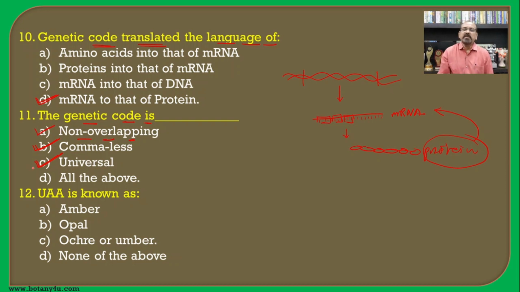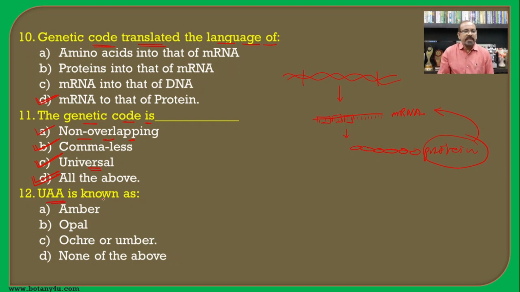If AUG is the initiation codon in one organism, then it is the initiation codon in other organisms also, and it specifies the same amino acid, methionine. Such characters are considered universal characters, and the genetic code is universal. Hence all of the above is the answer, as all are correct characteristic features of the genetic code.